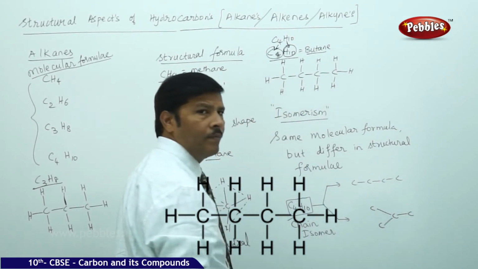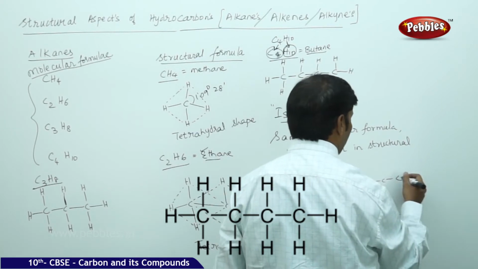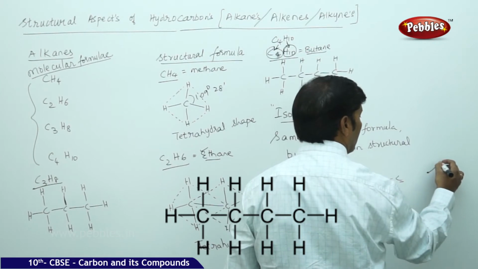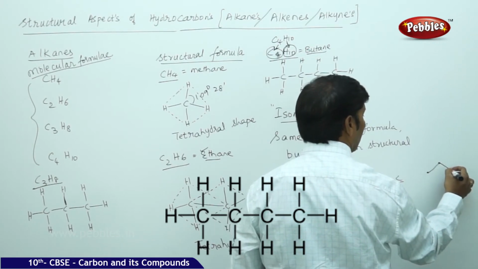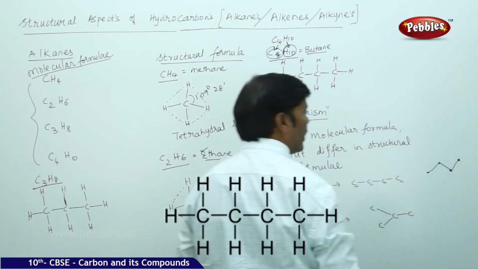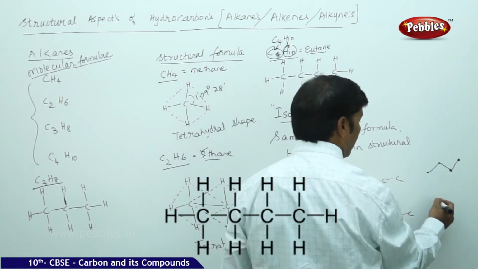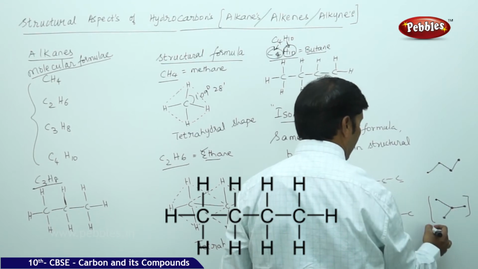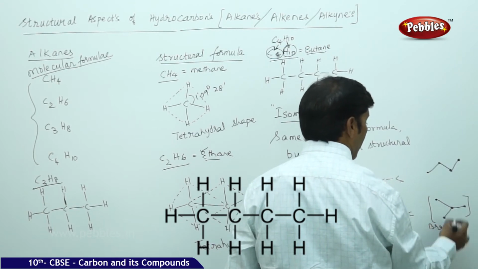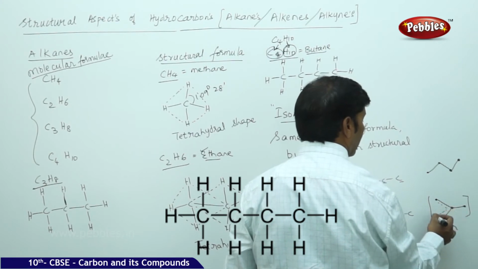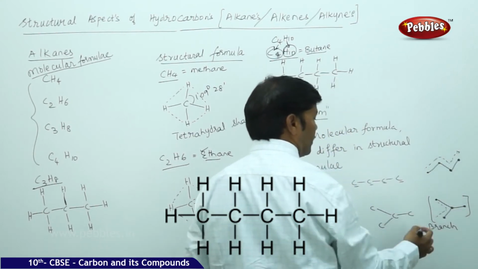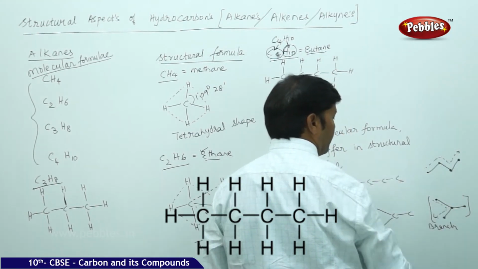This is one branch. If you want to show this in bond line representation, there are 4 carbons, 1, 2, 3, 4 carbons. So 1, 2, 3 and 4. This is also a straight chain only. If this is a branched chain, then you can show 1, 2, 3 and 4. Here the branch is very clear. This is the branch. Here it is a straight chain. This is a branched chain. You can see the branch curvature.